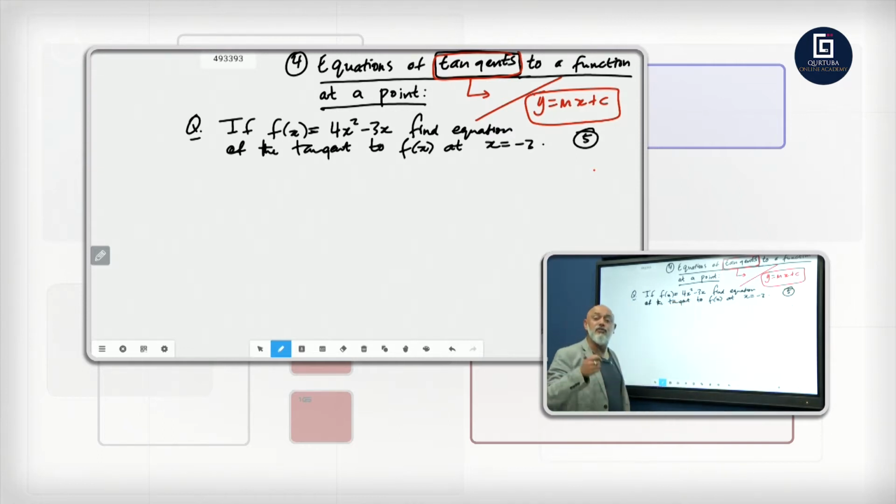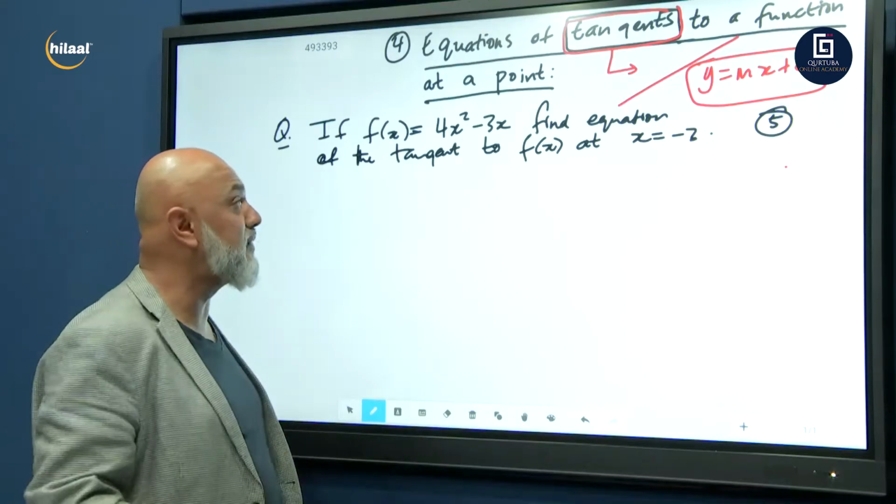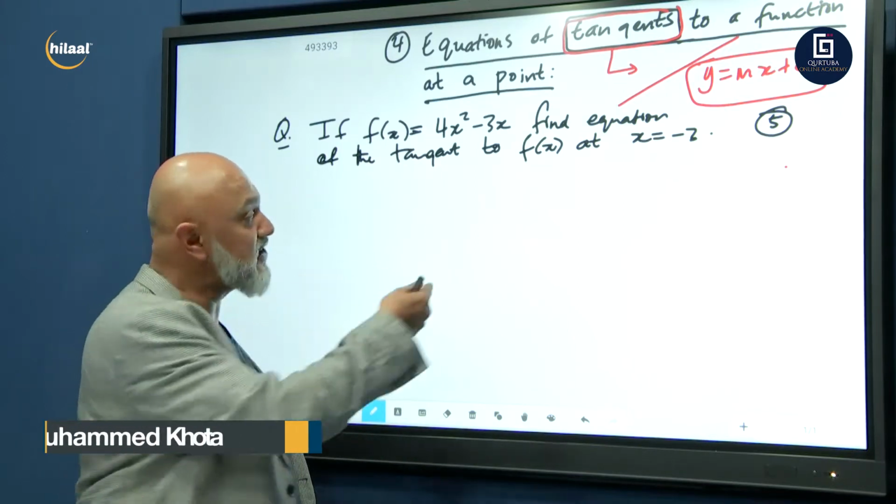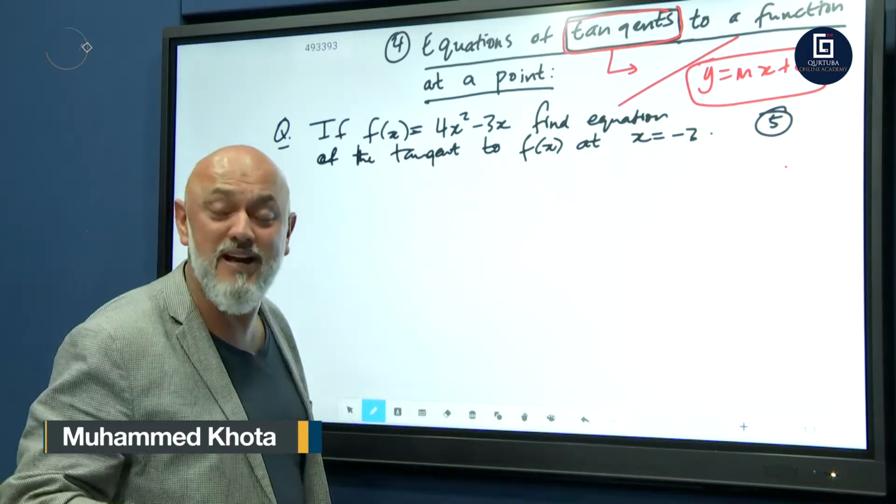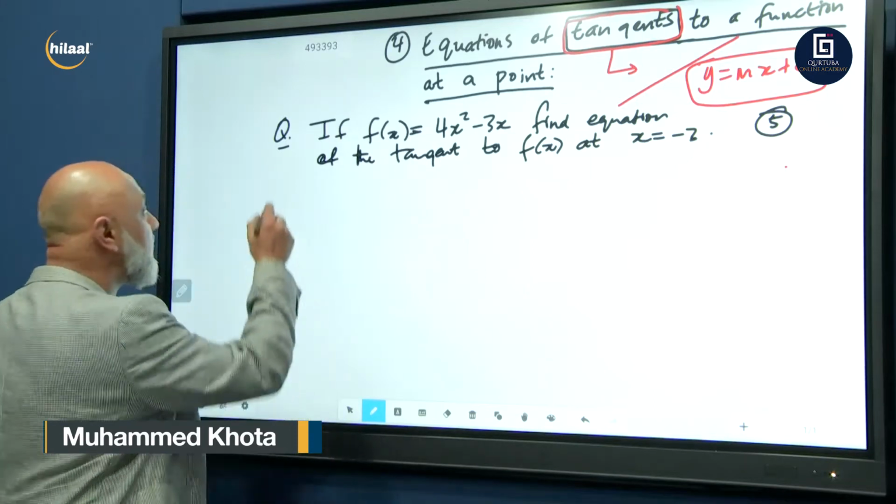Take it down. Those of you who know how to do it, who have seen it in school or in past papers, you can start working it out already. Don't wait for me. You start working it out. You can just use my calculations as a memorandum for yourself.